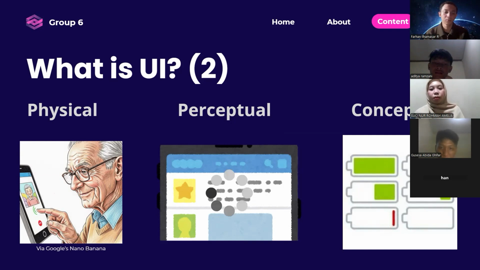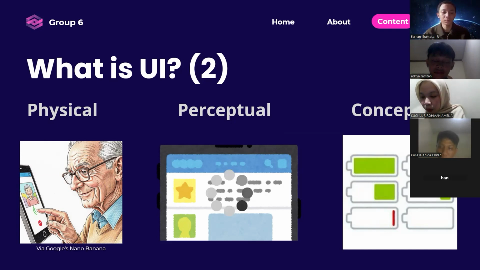The second is perceptual. Perceptual is about what the user can know by just looking at it. The example here is a GIF for a loading process. So the user knows the application is currently in progress.